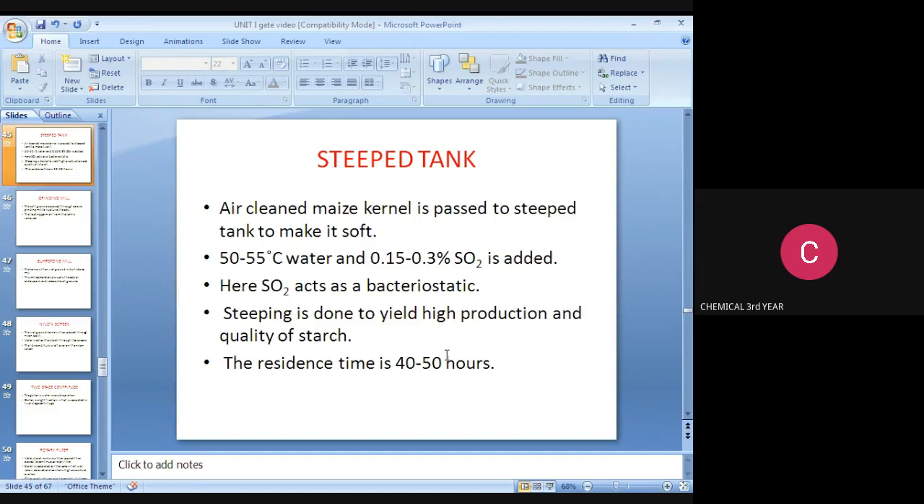All of you note it down. It is very important. The residence time is 40 to 50 hours. The temperature range is 50 to 55 degrees Celsius, and the SO2 is added. It acts as a bacteriostatic. The concentration range is 0.15 to 0.3 SO2.